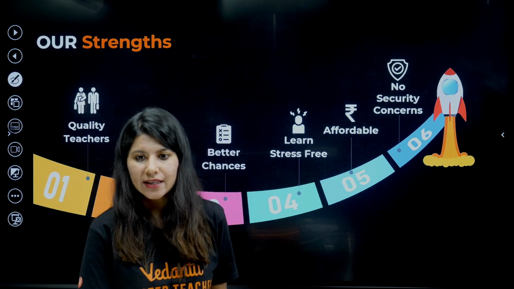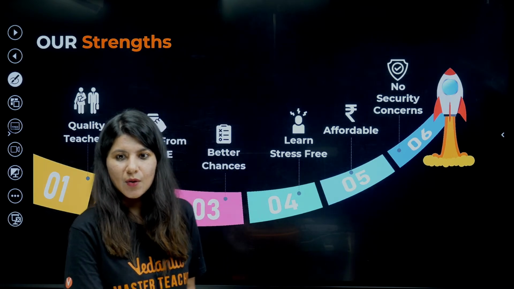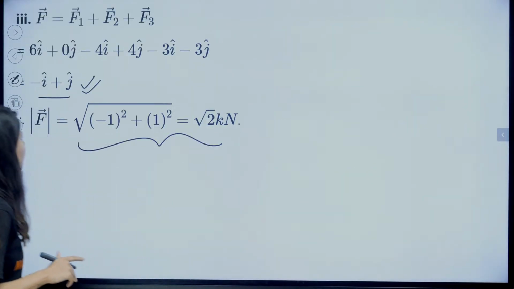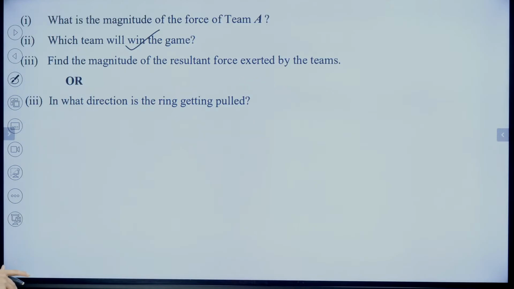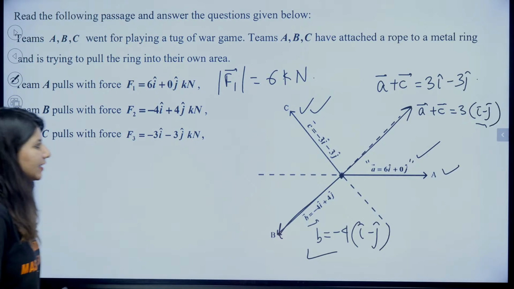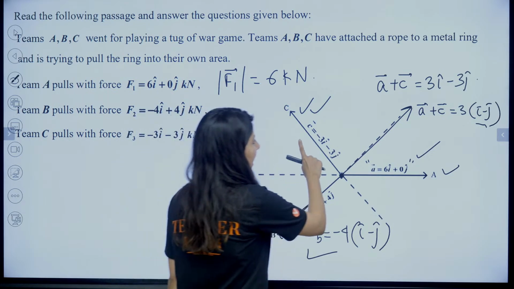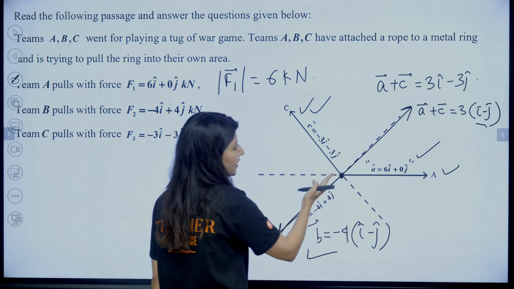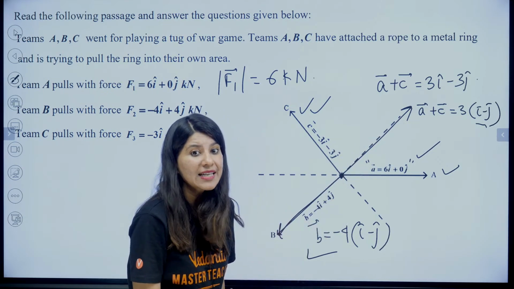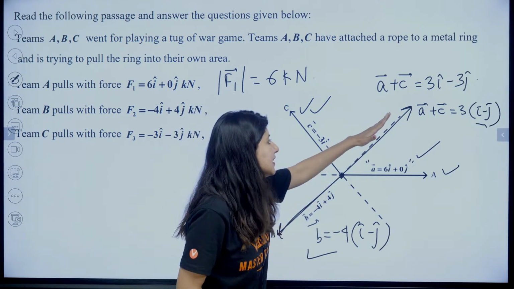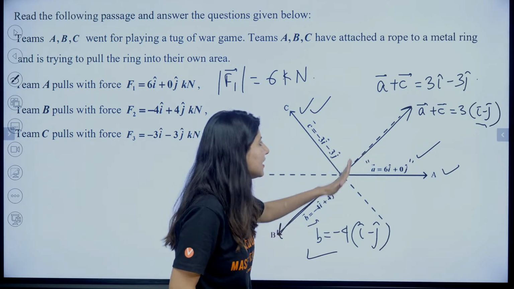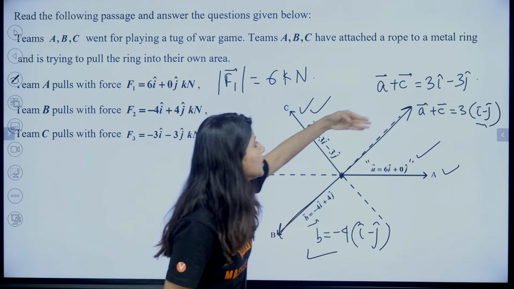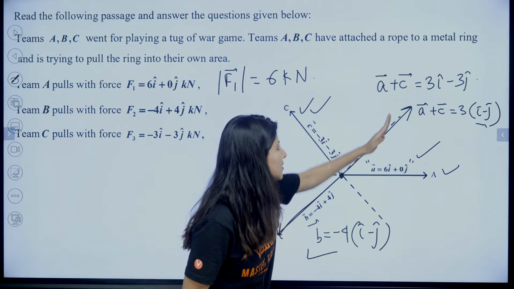Second part is wrong. Why is it wrong? Okay, so I can see that you are saying two things. First, you want to understand the direction part. Let me just tell you. A and C, if I combine A and C, I am having this direction, right? Opposite. Why am I saying this? You can think, ma'am, why this direction? It can go in this direction and this direction as well. No, but I can see it. It will go completely in the opposite direction to B. So that's why it is going to become a straight line.